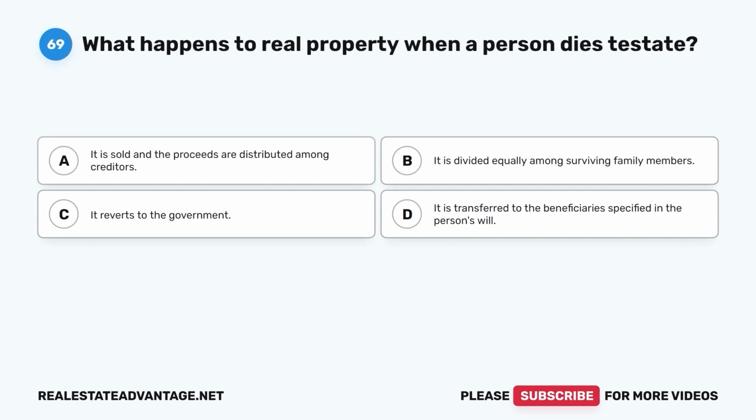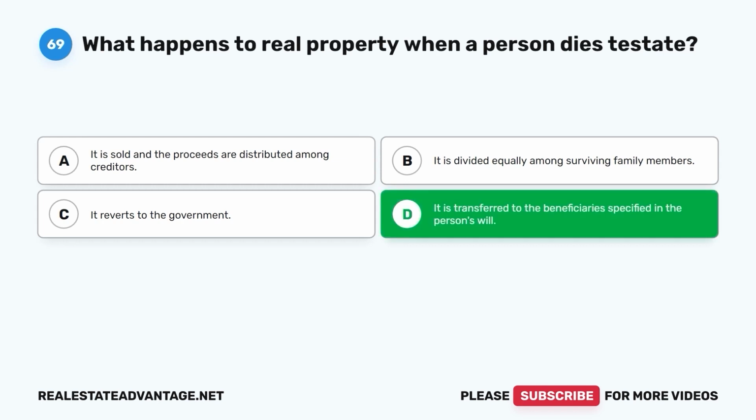A. It is sold, and the proceeds are distributed among creditors. B. It is divided equally among surviving family members. C. It reverts to the government. D. It is transferred to the beneficiaries specified in the person's will.